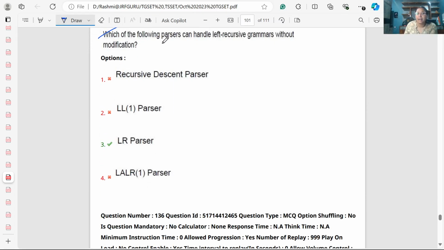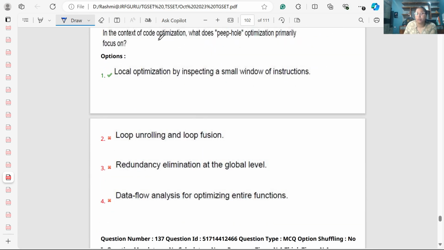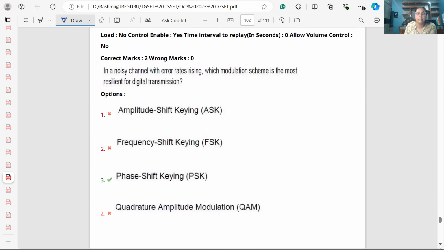Which of the following parsers can handle left recursive grammar without modification? All the bottom up parsers can handle recursive grammar without modification. So LR and LALR1 should be the answer, but they have given only LR1. Now in the context of code optimization, peephole optimization, this is a previous year question of UGC NET. Local optimization by inspecting a small window of instructions is called peephole.